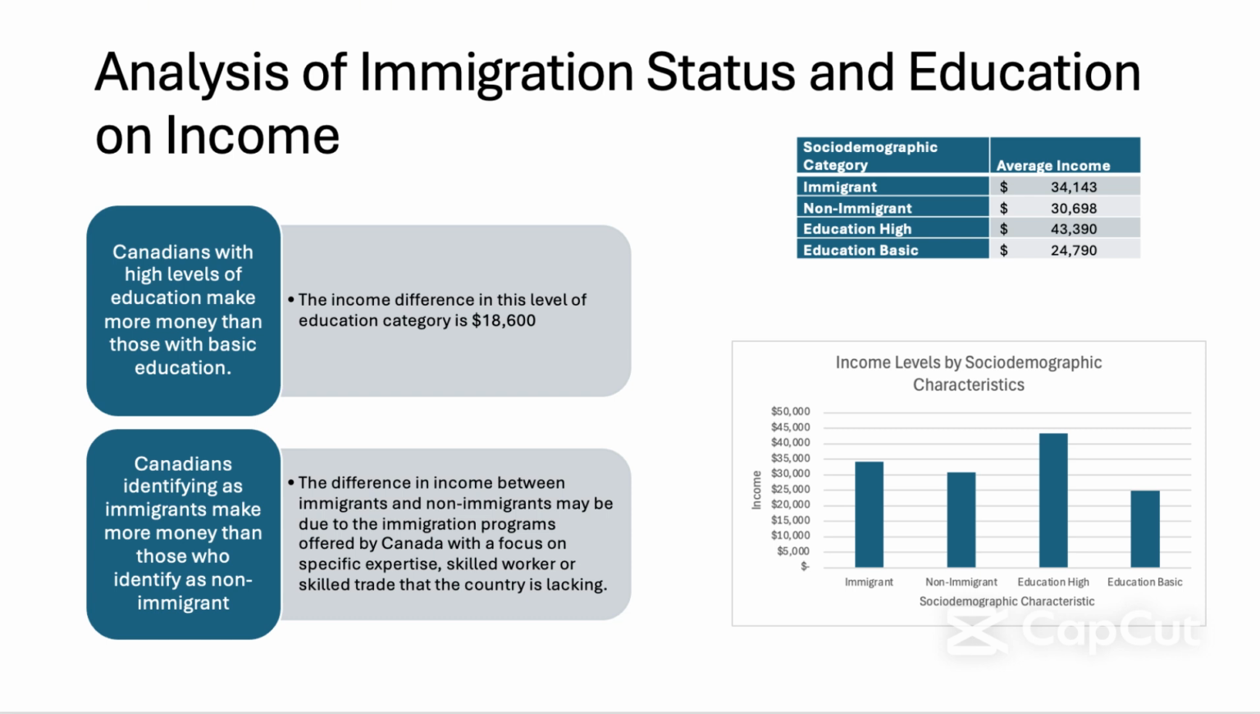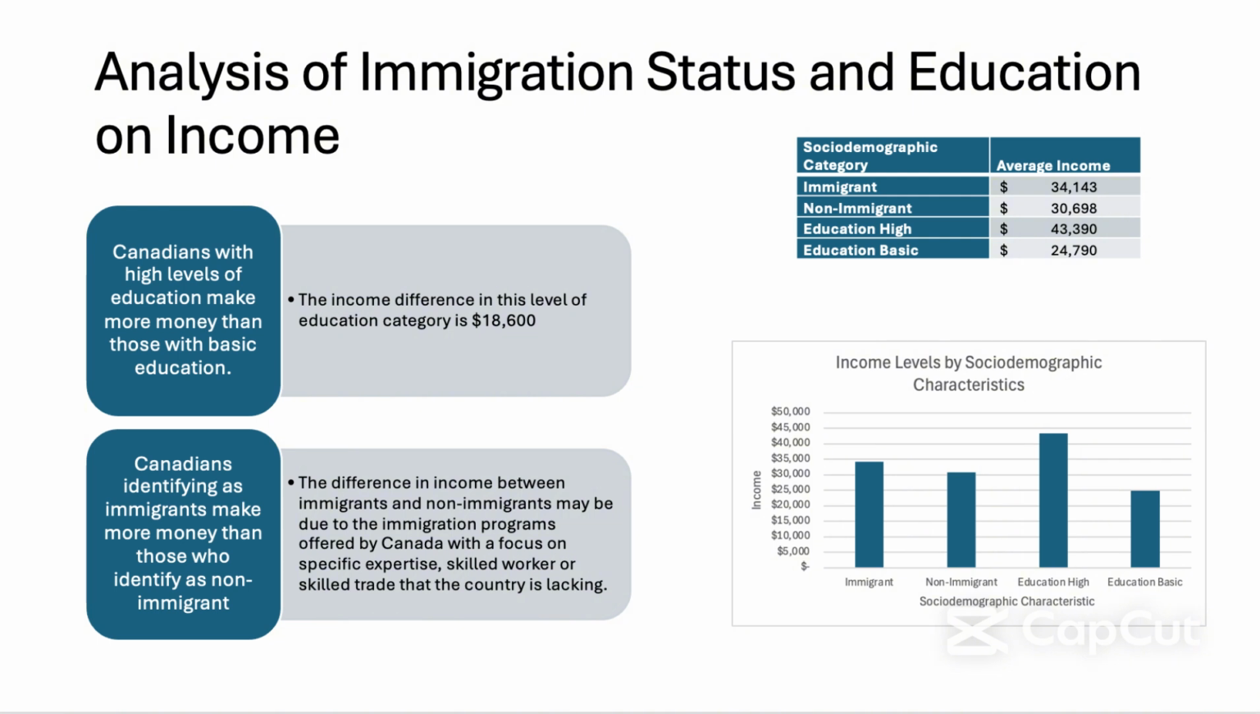Looking at the bar graph, Canadians with high education levels make more than those with basic education levels, and Canadians who identify as immigrants make more than those who identify as non-immigrants. The difference in income between immigrants and non-immigrants may be due to the immigration programs offered by Canada with a focus on specific expertise, skilled worker, or skilled trade that the country is lacking.